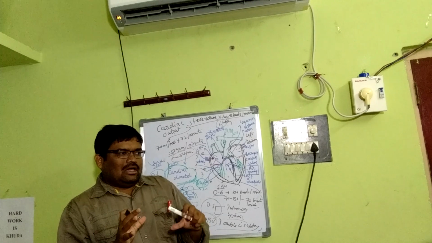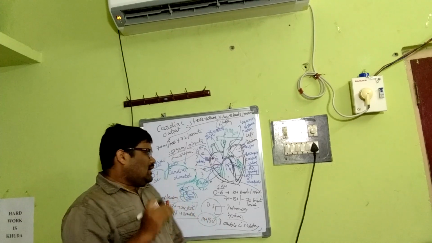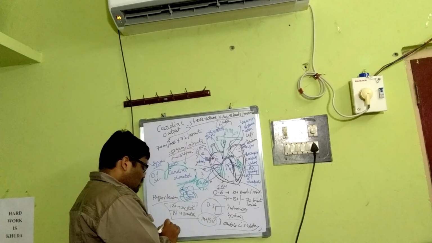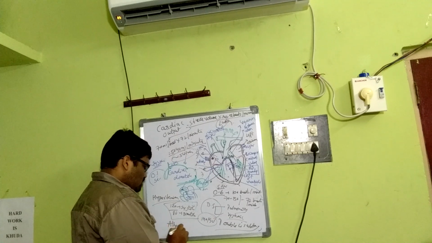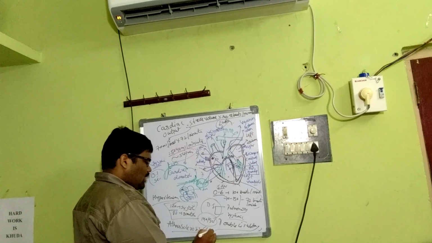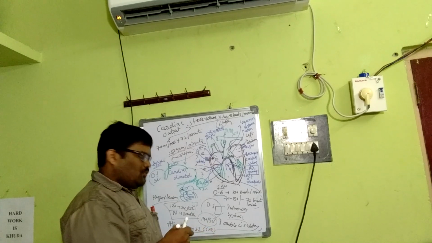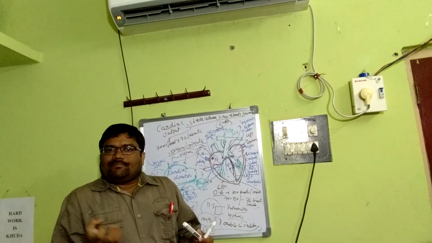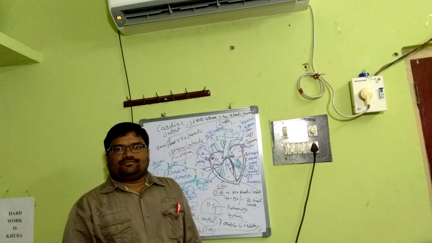These are unwanted things. Then another word, atherosclerosis, which is what we call coronary artery disease. This is very important. The coronary arteries supply oxygenated blood to the wall of the heart.